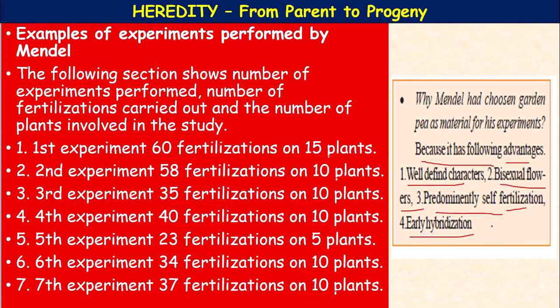Basically, he was a mathematician, so he was fast in calculations. The experiments, the results, everything he put on paper. His results were mentioned in his research papers.